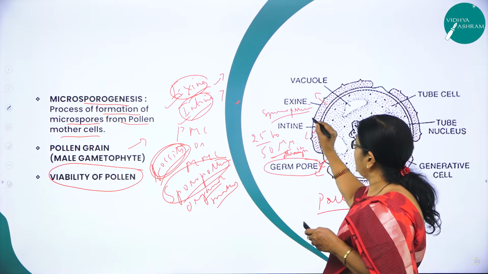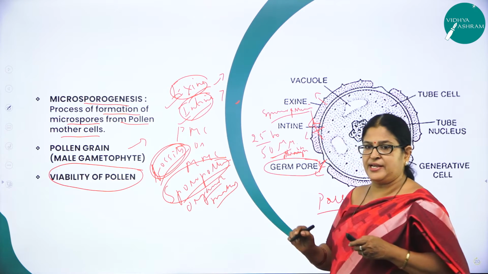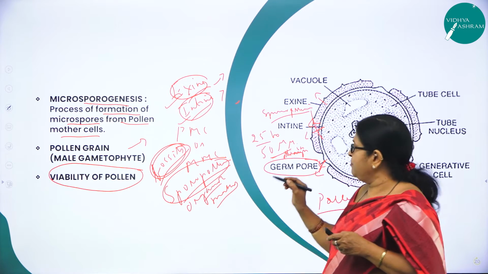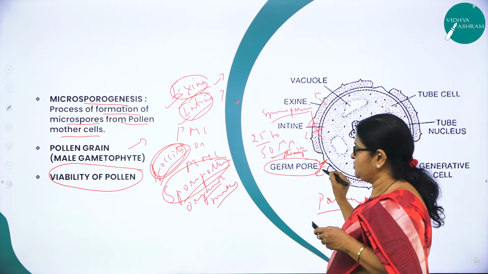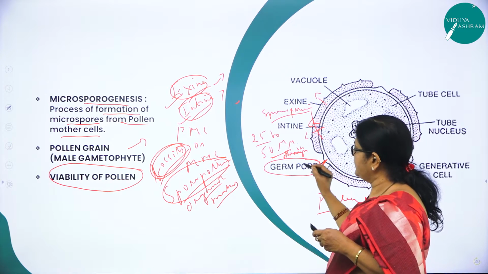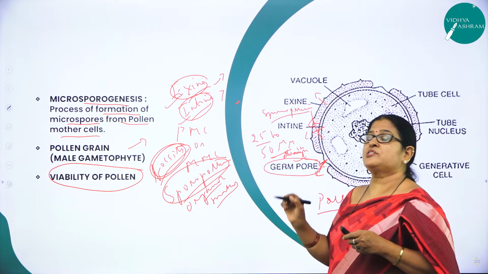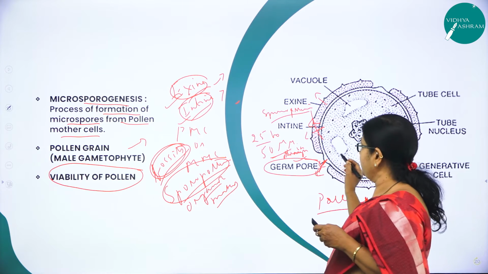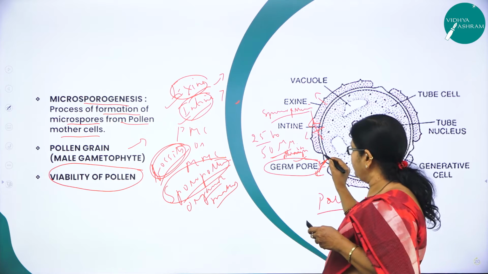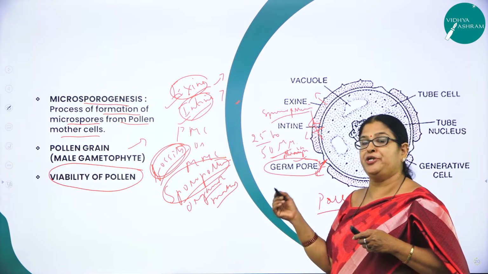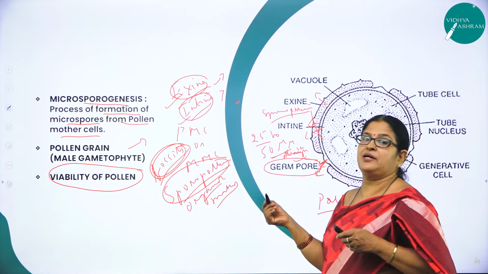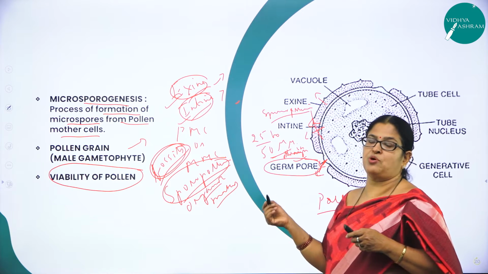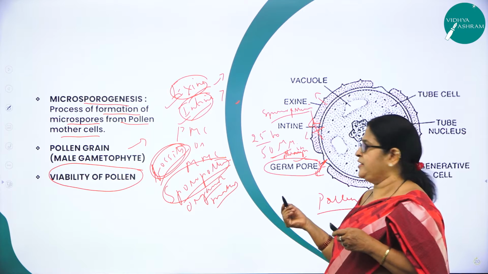Whereas the inner layer called intine is a continuous layer. You don't find any break anywhere. But here you can see there is a small aperture. What do you call that aperture on the exine? As germ pore. What is the function of the germ pore? To facilitate the movement of the male gametes and also to form what we call the pollen tube. And the pollen tube is nothing but a sign of pollen germination, and this pollen tube carries what? It carries the two male gametes, right?